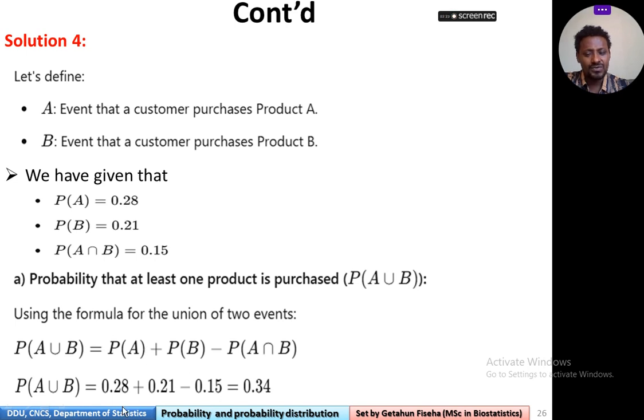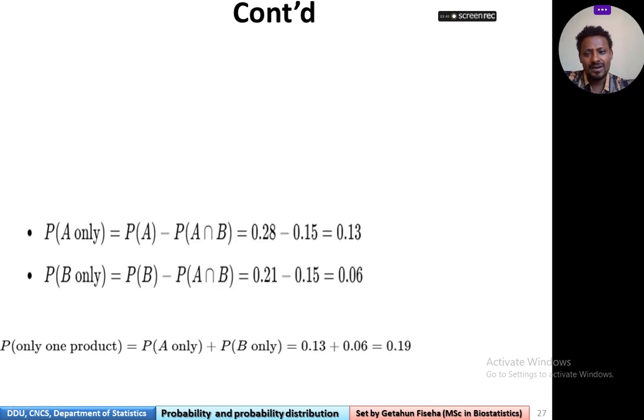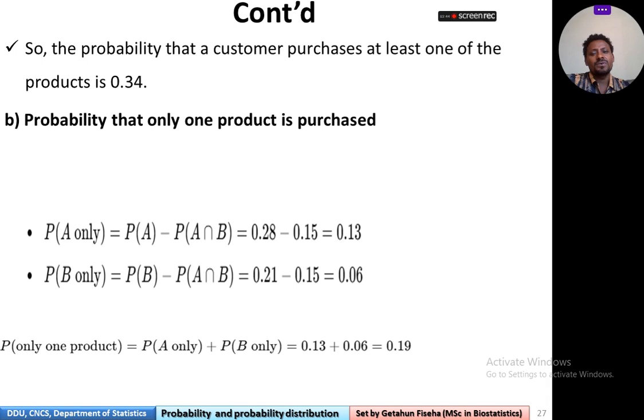P(A) is 0.28, P(B) is 0.21, minus P(A intersection B) is 0.15. Hence, it will be 0.34. So the probability that at least one product is purchased will be 0.34. So the probability that a customer purchases at least one of the products is 0.34.